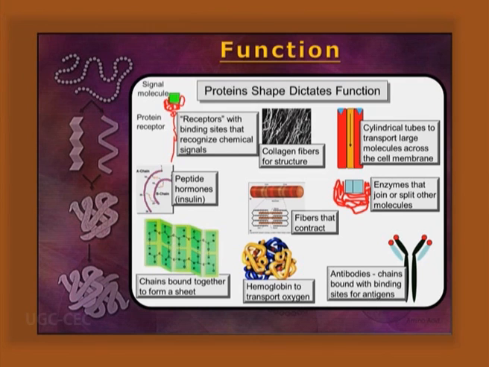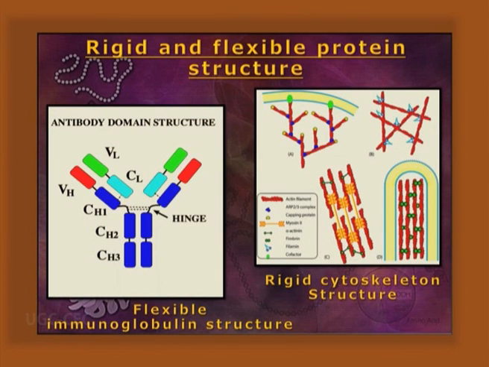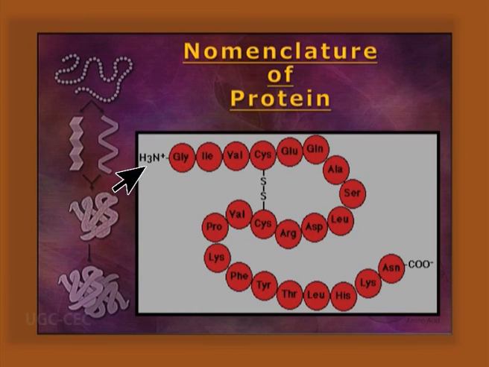General properties of the protein include the fact that it has different types of R groups along with the peptide backbone, because R groups contain all the amino acids. They may be rigid like cytoskeleton or may be flexible like immunoglobulins. The nomenclature of the protein starts from the N-terminal end and ends towards the C-terminal end. Here at the N-terminal end, Gly1. So, glycine is there, it will be named as Gly1.